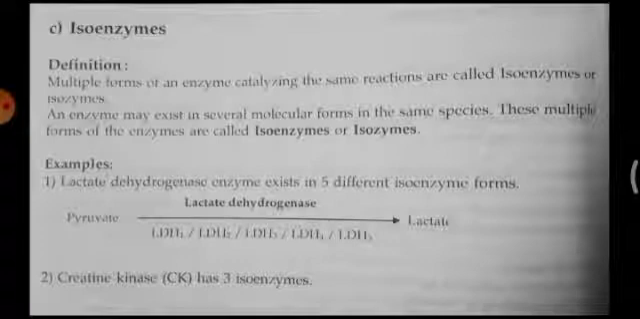And if you come across another example, creatine kinase, which is a short form as CK, has 3 isoenzyme forms. Hence, if you come across pyruvate conversion to lactate, it can be done by 5 different forms of enzymes. And even though the enzymes are different in physical, chemical, and electrophoretic mobility and other characteristics, their function is same, that is conversion of pyruvate to lactate.